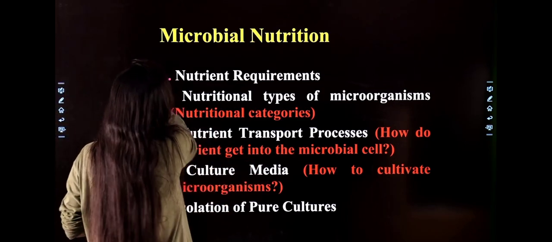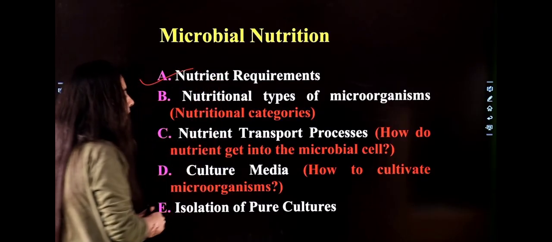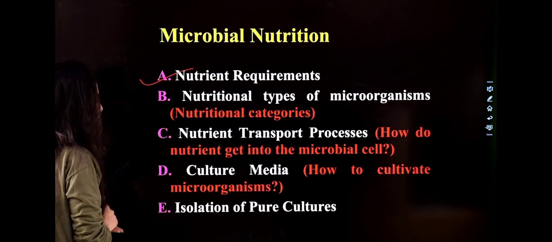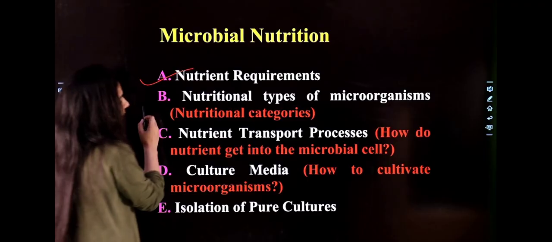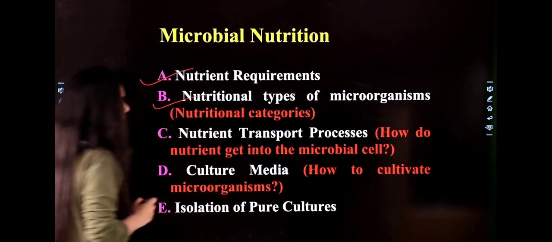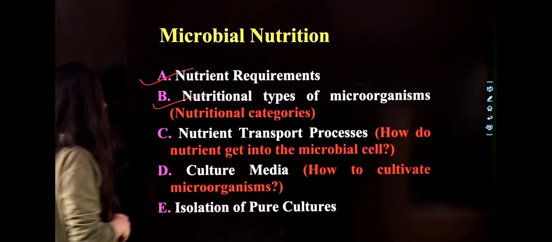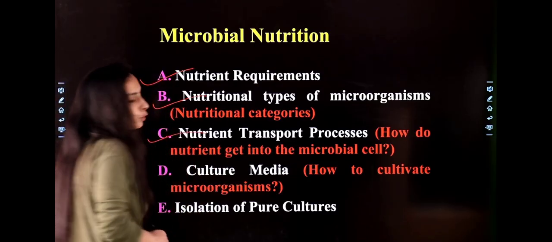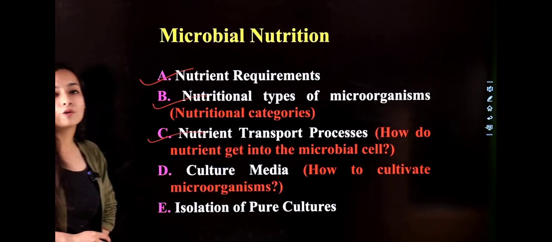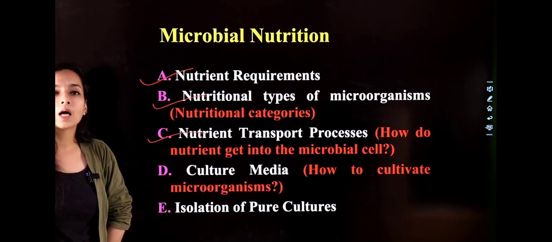So first of all, you can classify on the basis of requirement. After that, you can classify on the basis of the type of nutrition that is required by any organism. Then the nutrition transport process. How can you supply the nutrition to the organism?